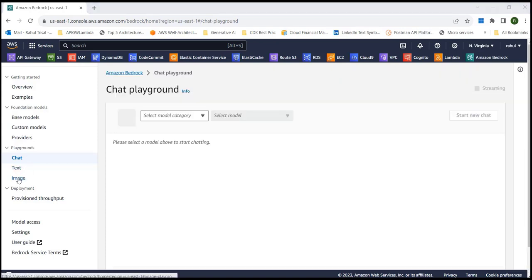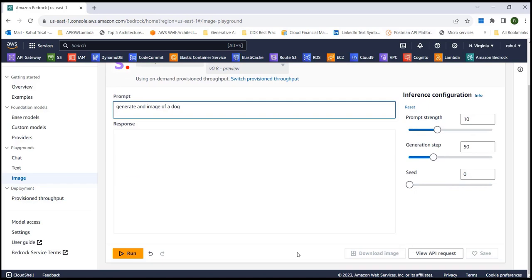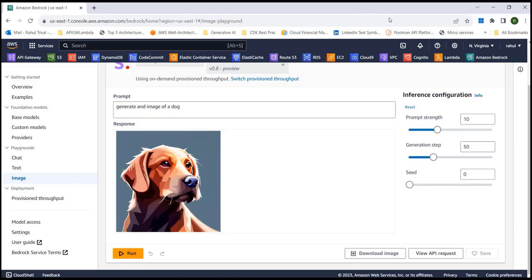Similarly, if you want to generate an image, you click on image and then you have the Stability AI, and I can say generate an image of a dog. I just need to fix this spelling. And if I do a run, you can see it's generated an image of a dog.